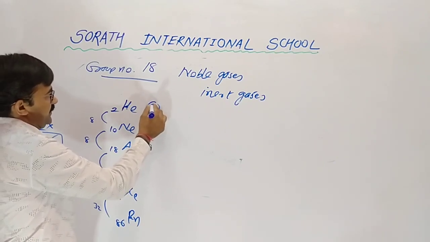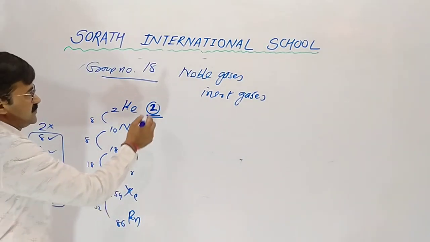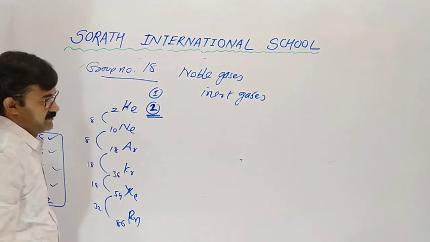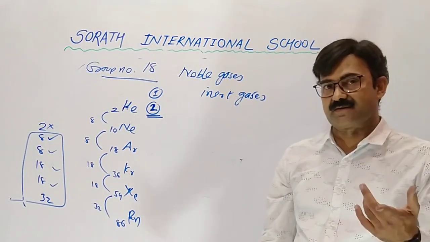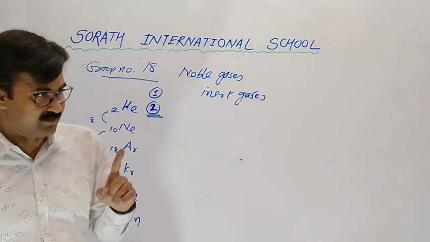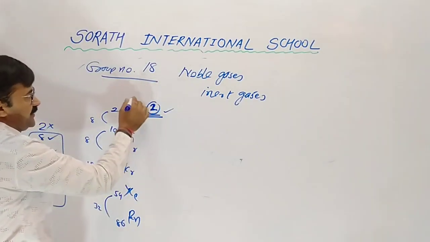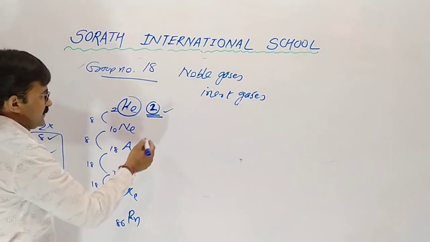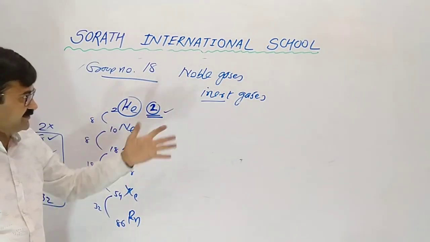Helium, atomic number 2. So there are 2 electrons in the outermost orbit. In standard 10, you learned about electronic configuration. In first orbit there are 2 electrons. So 2 is present, so no need to gain or lose. So which is inert. It does not form a chemical bond, inert.